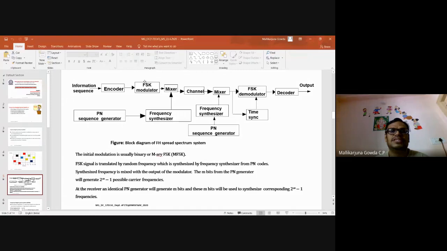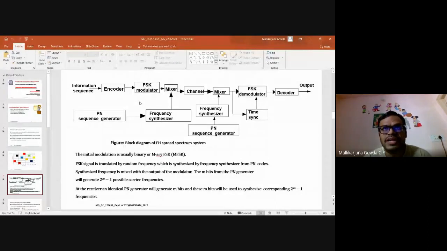Then here we use FSK, that is frequency shift keying. If it is binary frequency shift keying, the information 0 is transmitted with one frequency and information 1 is transmitted with another frequency.